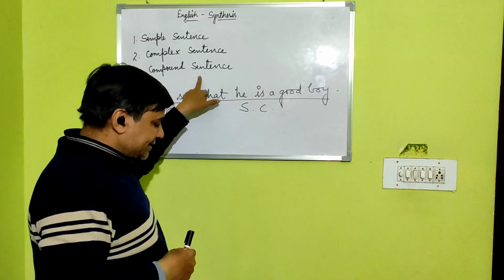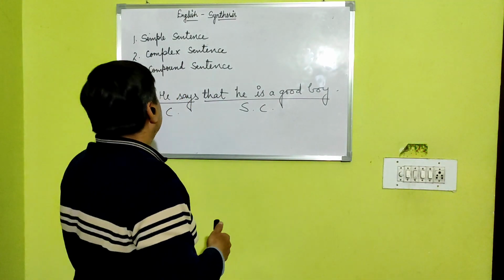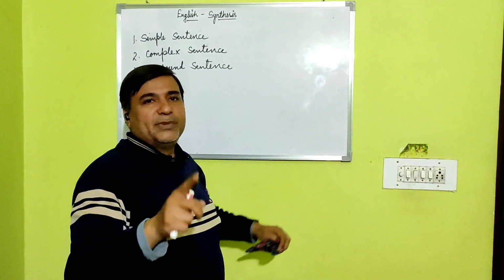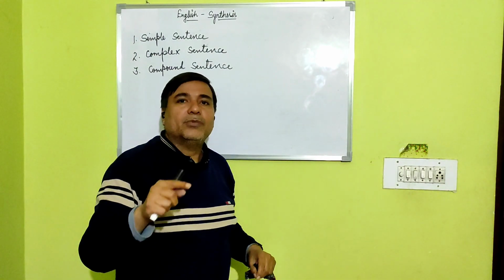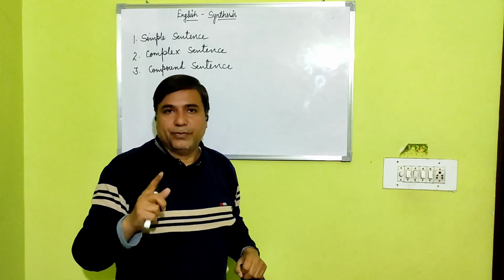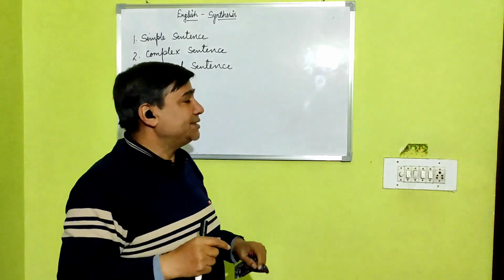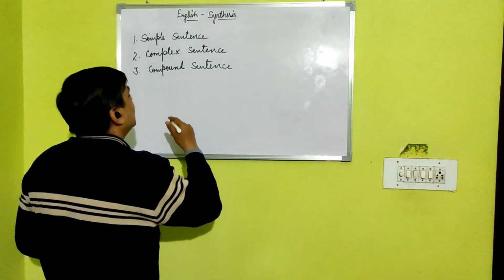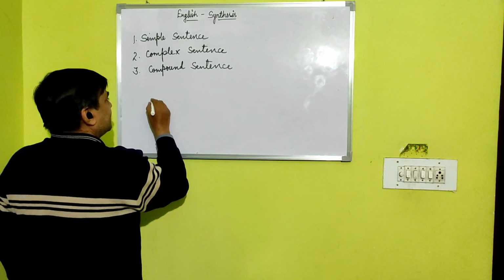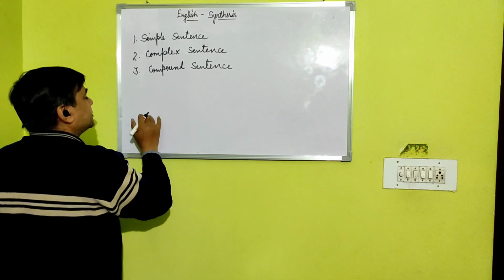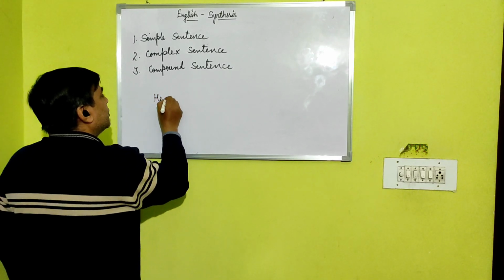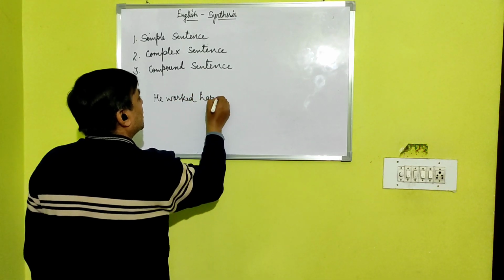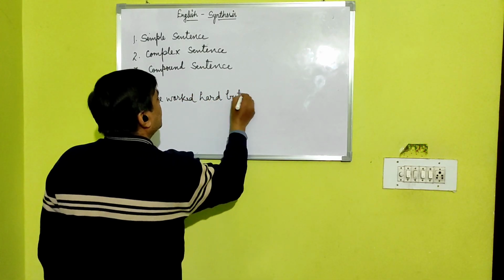Now compound sentence. In compound sentence, there is a principal clause and one or more coordinate clauses. One or more coordinate clauses in compound sentence. Take example. He worked hard but failed.